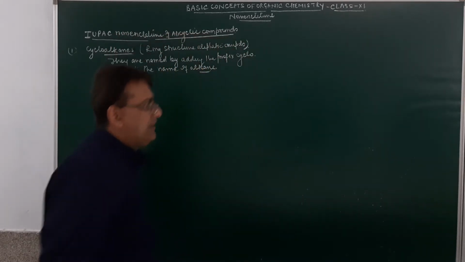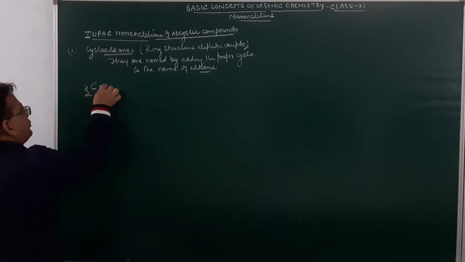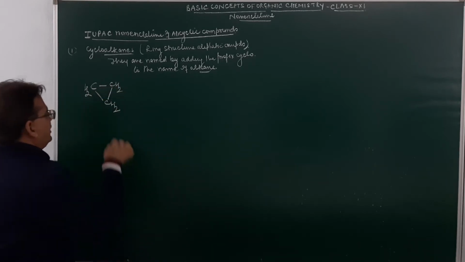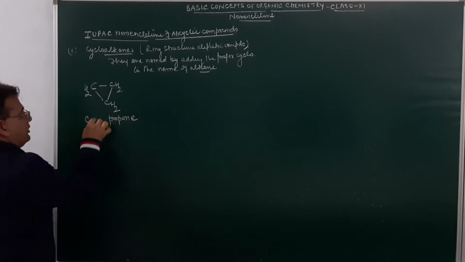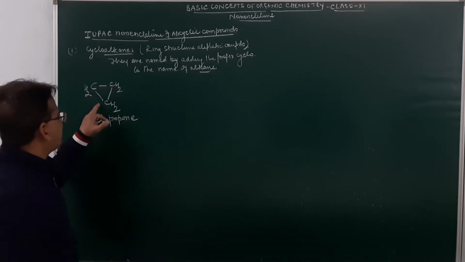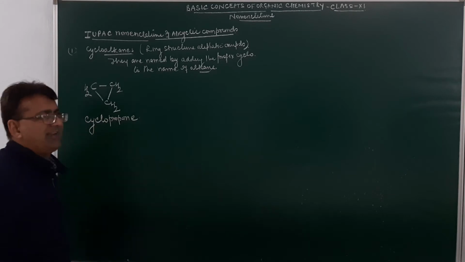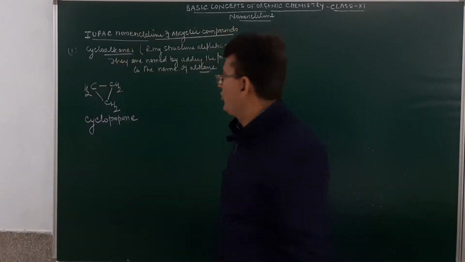Just see over here very carefully. Suppose we have to give the name to this compound: CH2, and then CH2, and then again over here CH2. How many carbon atoms are here? 3. What will be the root word? Prop. They are single bonded, so ane. They are present in the form of a ring, so the name will be given as cyclo. Am I clear? Since they are present in the form of a ring, the prefix cyclo is used before the name of the alkane.